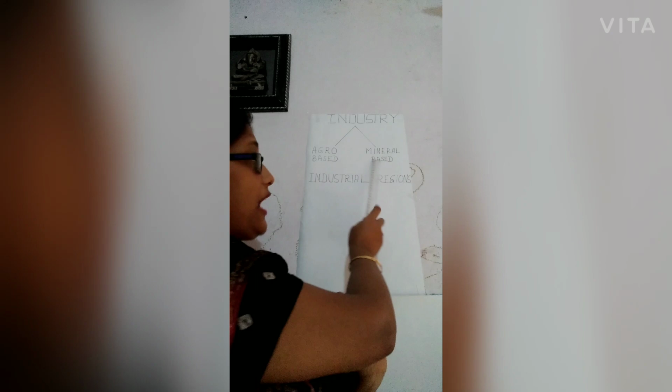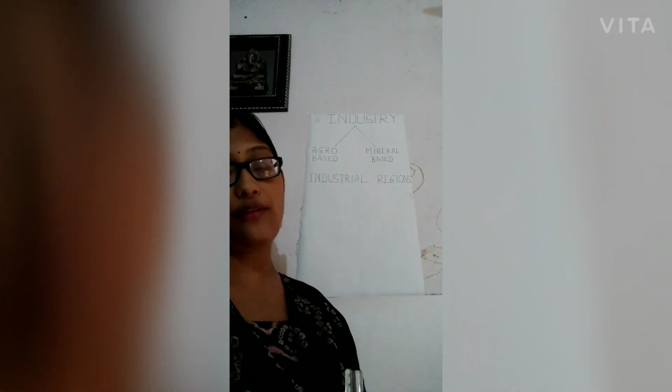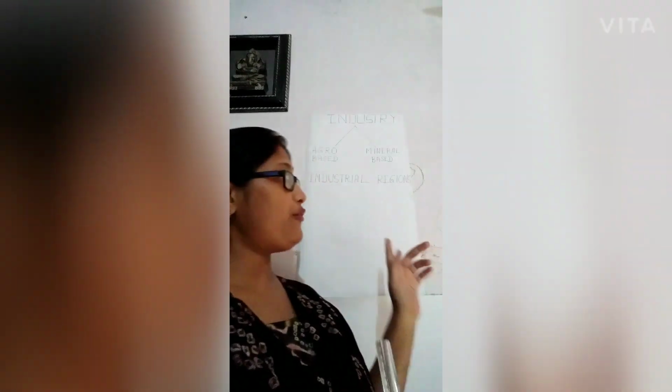Now here, according to your syllabus, agro-based and mineral-based industries we will do, on the basis of raw material. As the council has already further reduced the syllabus, according to that, industry is agro-based and mineral-based. Agro-based, you have in your syllabus cotton textile industry and sugar industry. And for mineral-based industry you have iron and steel, other than that petrochemical industry and electronic industry.